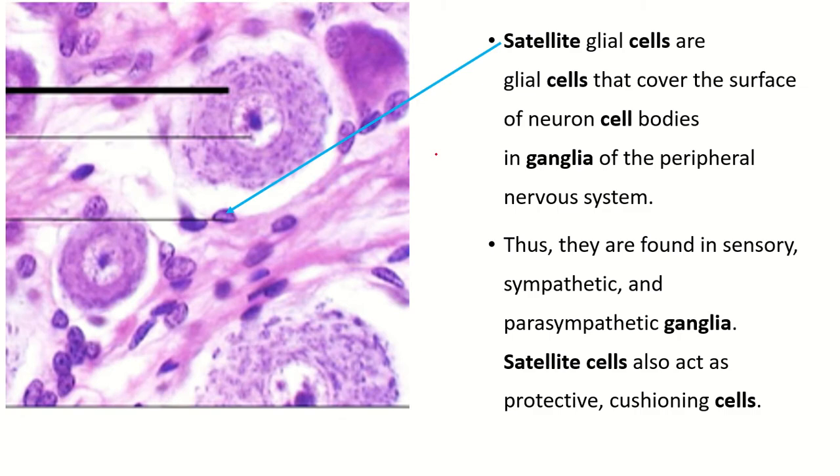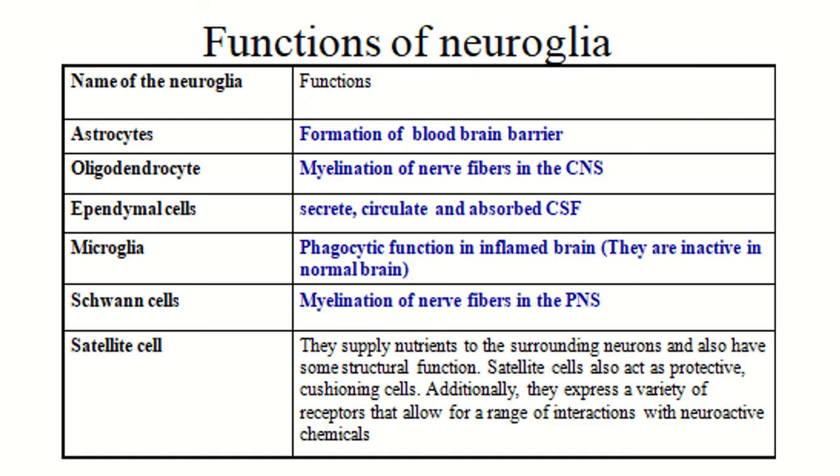Satellite cell. Satellite glial cells are glial cells that cover the surface of the neuron cell bodies in ganglia of the peripheral nervous system. Thus, they are found in sensory, sympathetic, and parasympathetic ganglia. Satellite cell also acts as a protective cushioning cell. So this is the neuron. This is the nucleus of the neuron. This is the nucleolus, and this tiny cell is the satellite glial cell.